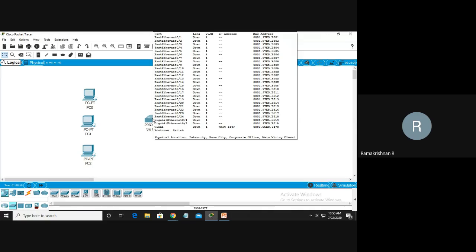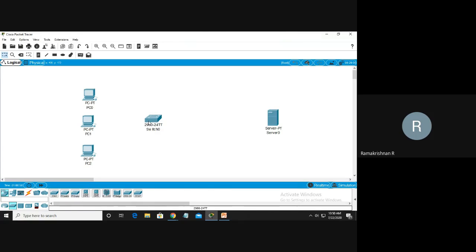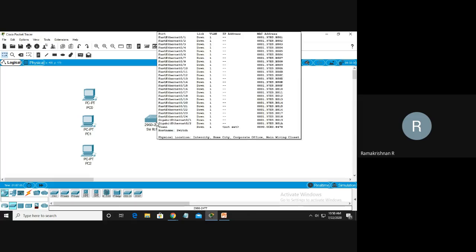Then a Gigabit Ethernet port is also there. That is an uplink. Uplink means from this switch we can go to the router over Fast Ethernet or Gigabit. The last two you see are Gigabit. The first 24 are Fast Ethernet.